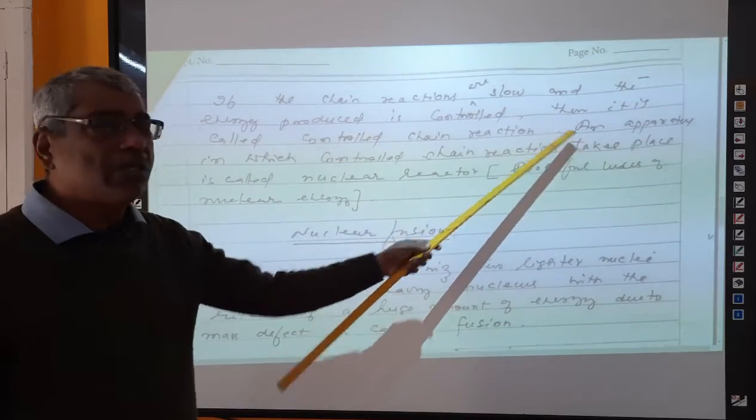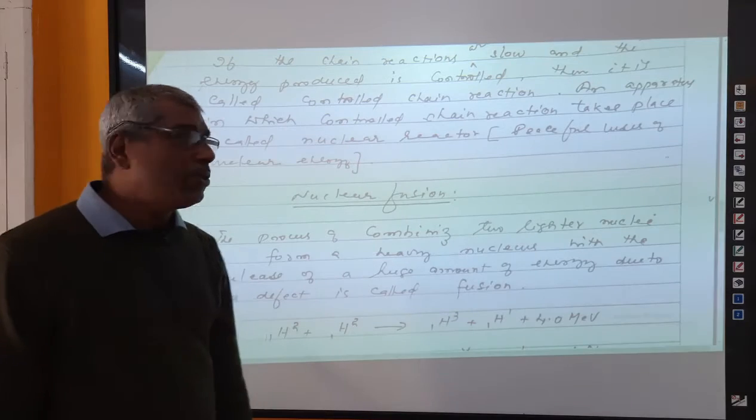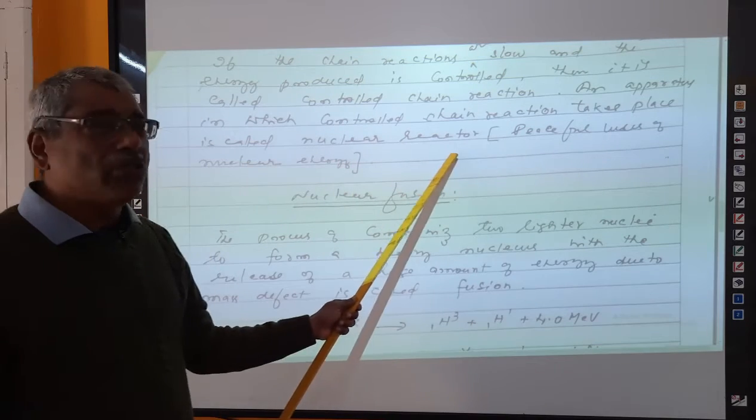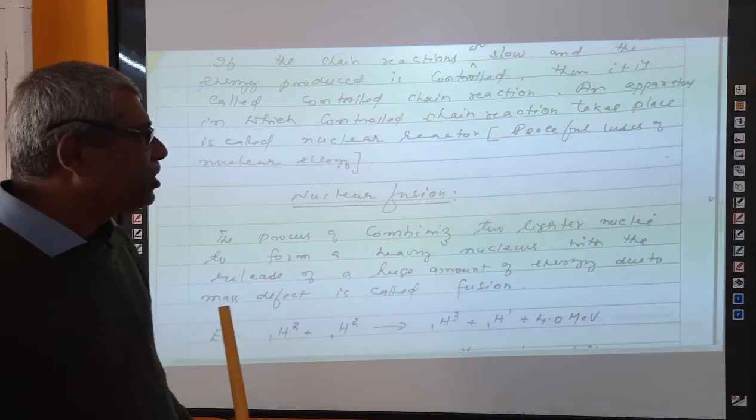An apparatus in which controlled chain reaction takes place is called nuclear reactor. Nuclear reactor is also explained in the book. In all textbooks it is given there.